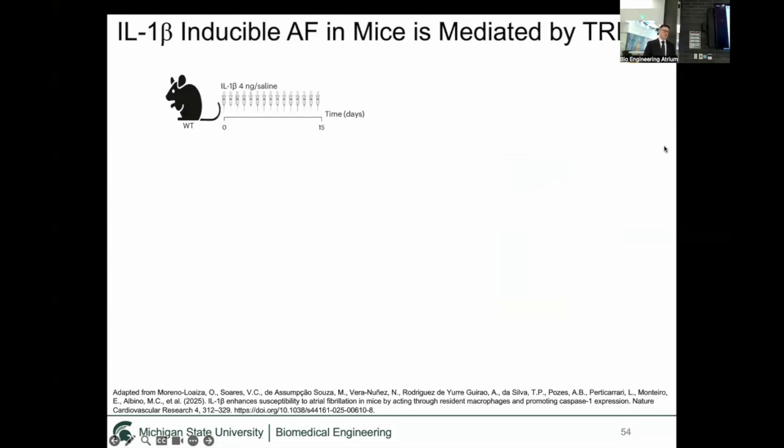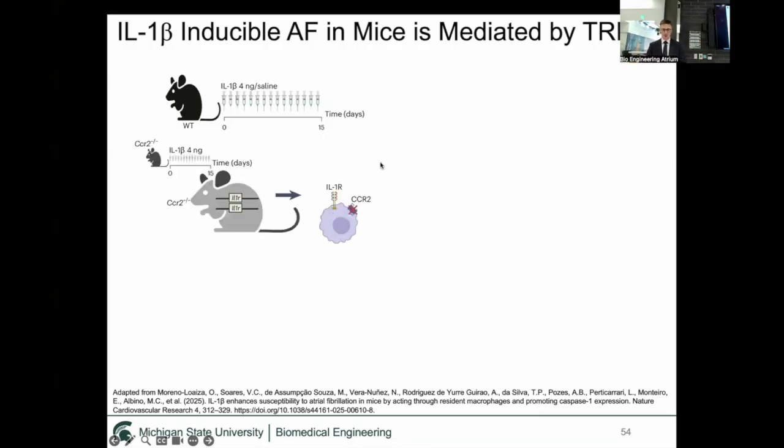Now we wanted to investigate the role of tissue-resident macrophages. We added them at the beginning, went all through that trouble to add them, right? So what are they going to do in the system? A paper came out last year which created an atrial fibrillation model by injecting interleukin-1 beta into the mouse every day for 15 days, and this made the mice more susceptible to developing atrial fibrillation. So very similar to our experimental setup.